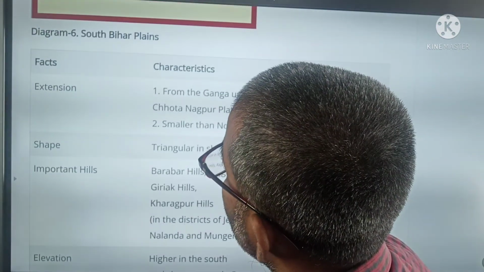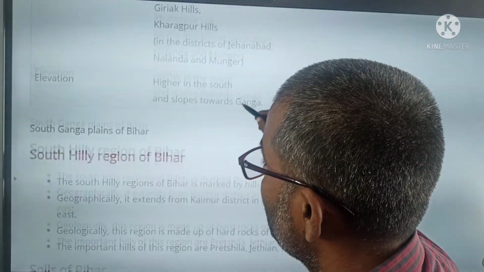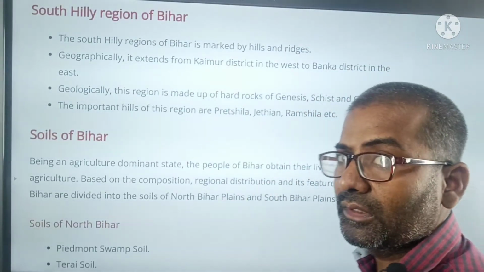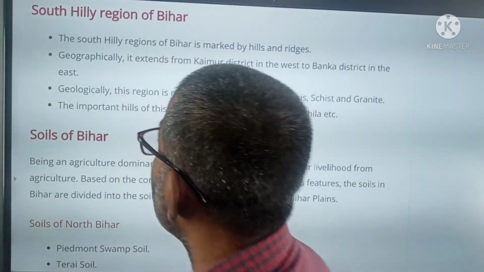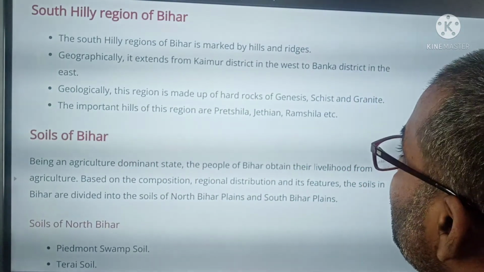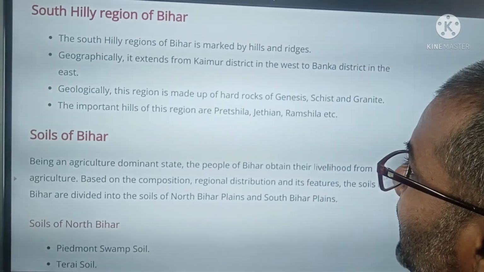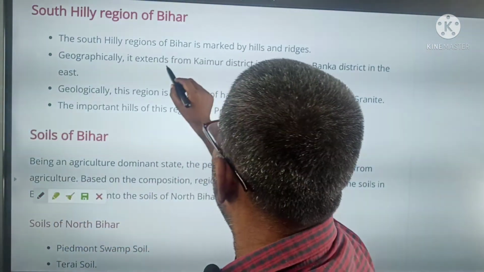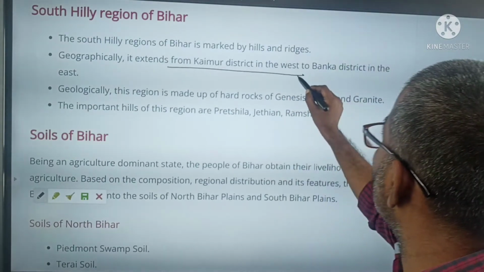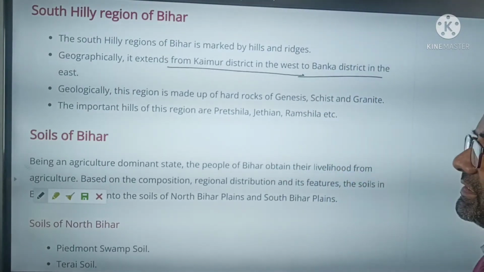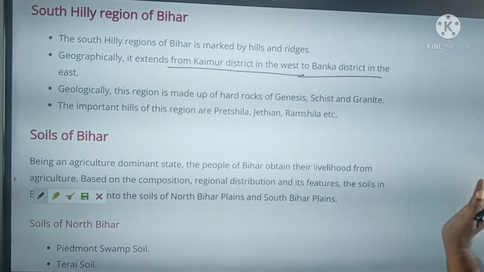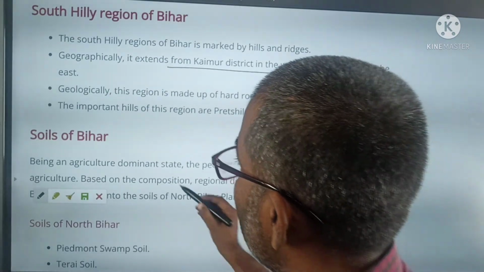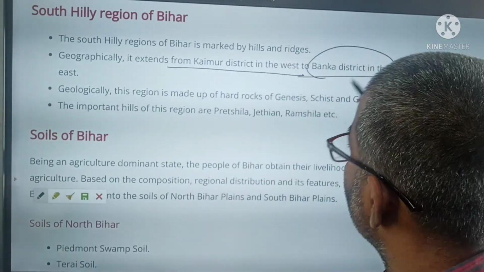Now we come to the South Hilly region of Bihar. It is marked by hills and ridges, and geographically its extension starts from Kaimur district in the west and ends at Banka district in the east.